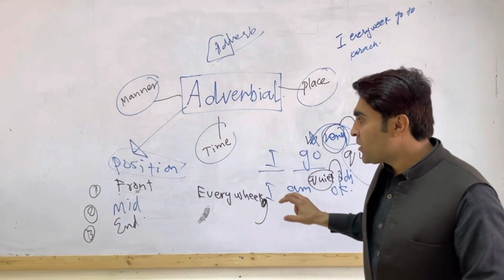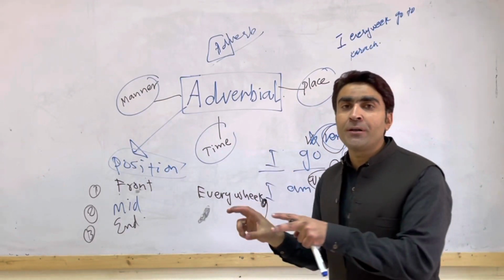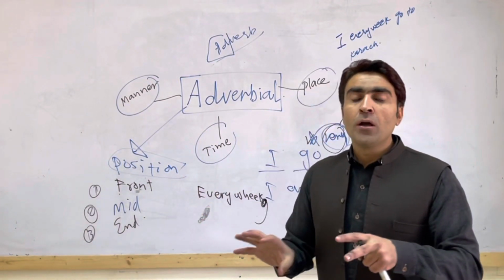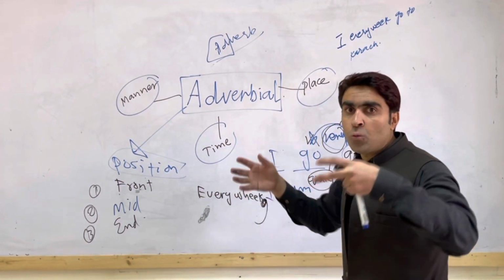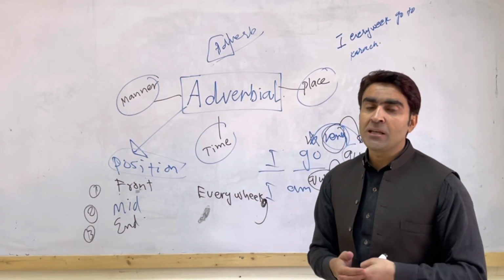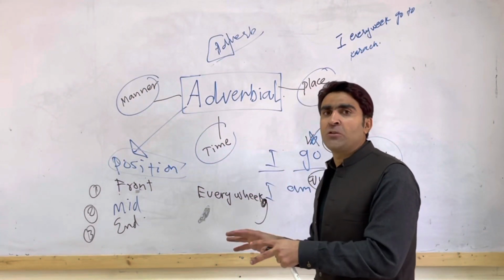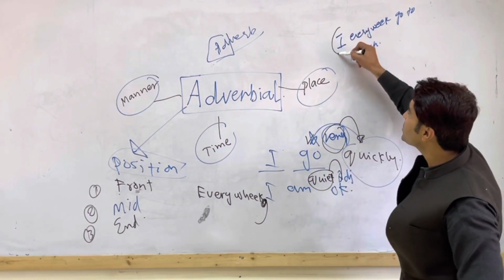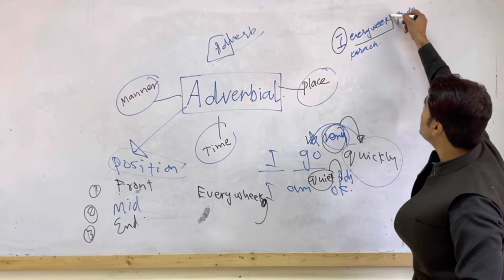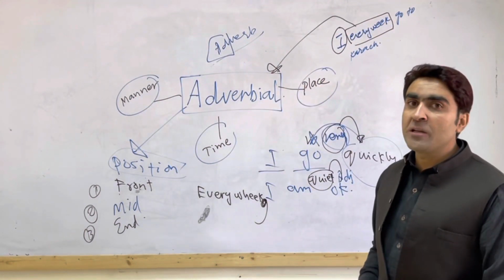When I'm talking about the mid position, it means that you have to put adverbial after subject. This is the mid position. Mid position does not mean that you are putting adverbial within the middle of the sentence. It means that you have to put adverbial directly after subject. If you look at the sentence, this is called the subject and this is called the adverbial. And that's called the mid position.